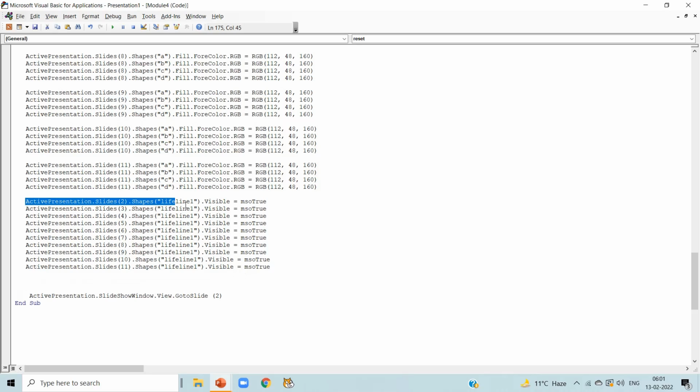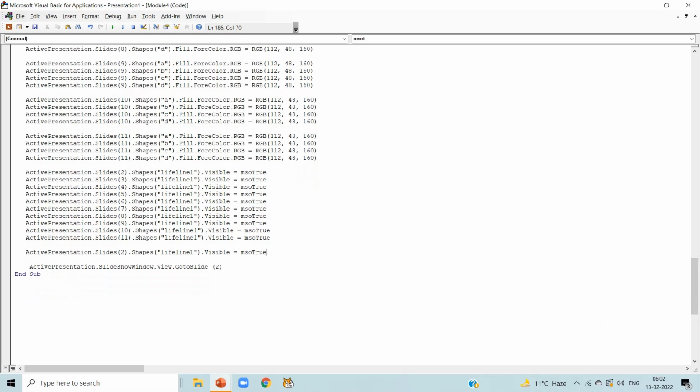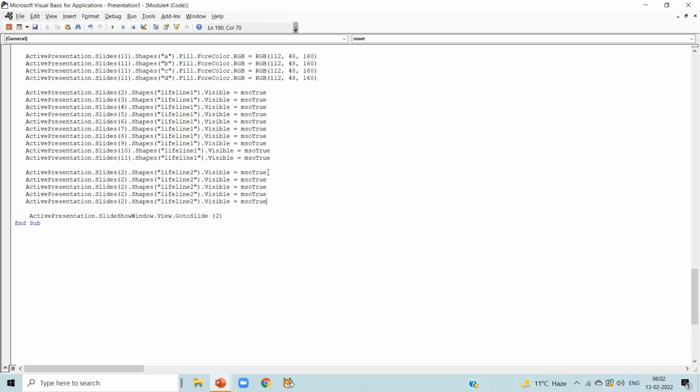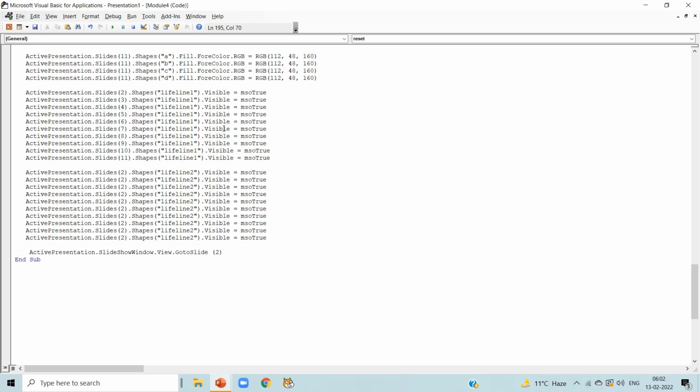Again, copy the code and paste it. Here we are talking about lifeline 2. So change it. Yes, lifeline 2 will be visible in slide number 2. Now copy it, press enter and paste it again and again, as we have to make lifeline 2 visible in every slide from slide number 2 to slide number 11.